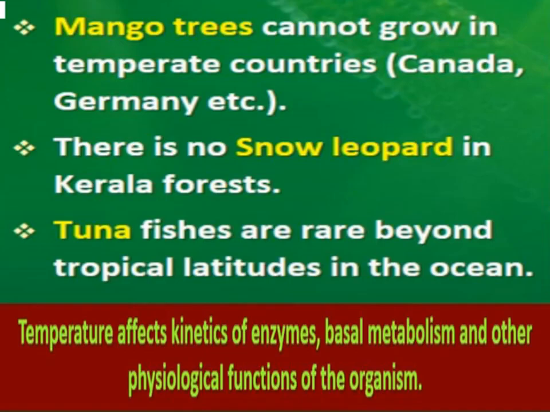Okay, so this last line is very important: how temperature affects the distribution of any organism. Temperature affects the distribution of any organism by affecting the kinetics of enzymes, which affects the basal metabolism, which in turn affects the physiological functions of any organism.